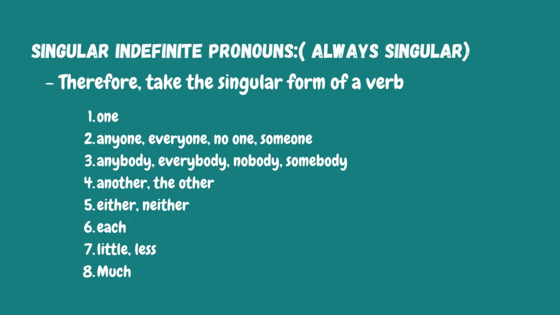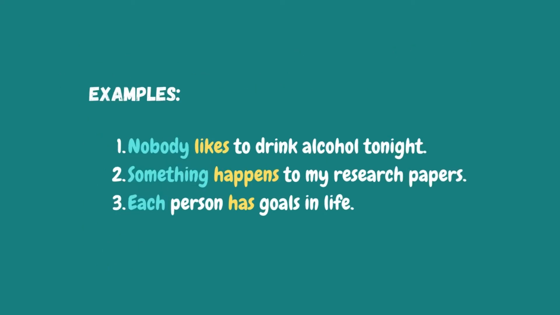Okay, here are the examples. The blue ones are the singular indefinite pronouns that play as subjects, and the yellow ones are the verbs. Okay, let's talk about them one by one. Number 1, nobody likes to drink alcohol tonight. Nobody is the singular indefinite pronoun, therefore taking the singular form of the verb, which is likes.